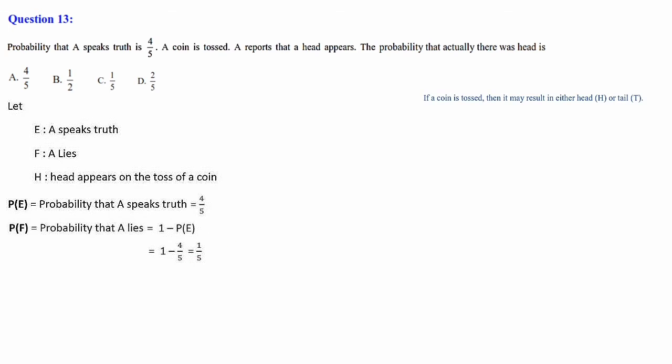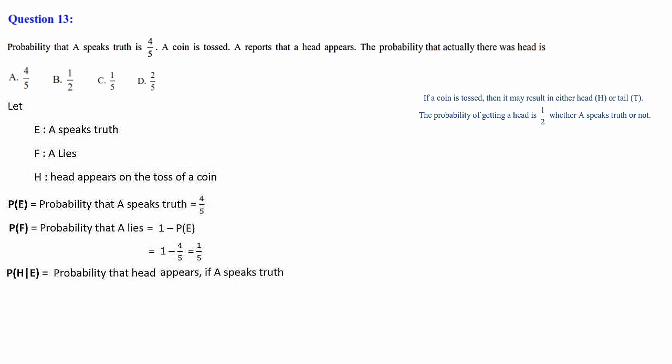Next we have to go through a very important statement: if a coin is tossed, it may result in either head or tail, no matter whether A is speaking the truth or A is lying. If a coin is tossed, you will get either head or tail. It is not depending upon A, whether A is speaking the truth or A is lying. While tossing a coin, you will always get head or tail. The probability of getting head is 1 by 2, whether A is speaking the truth or lying.